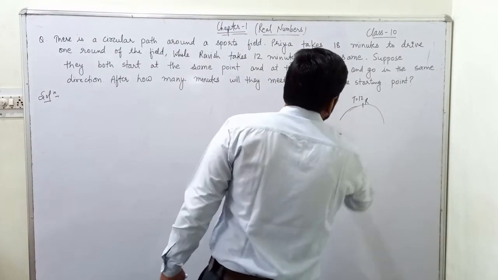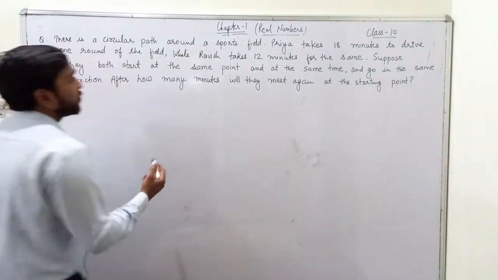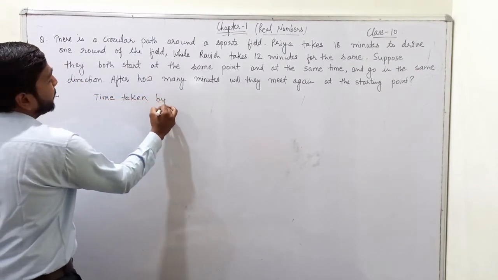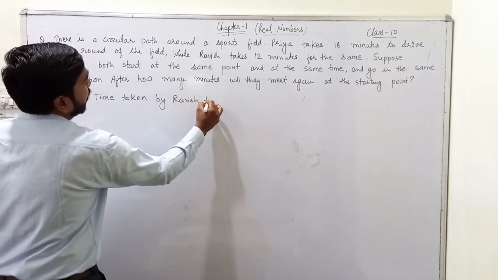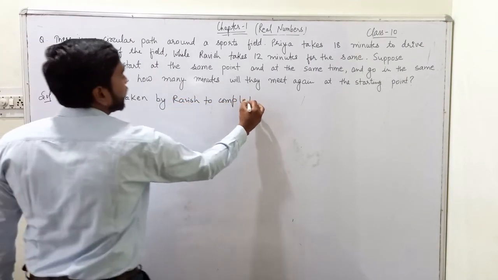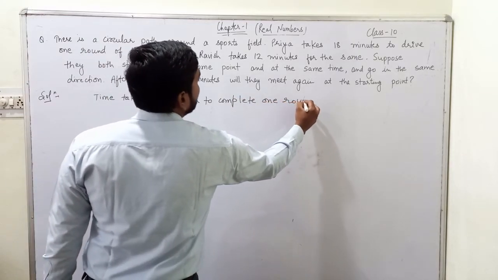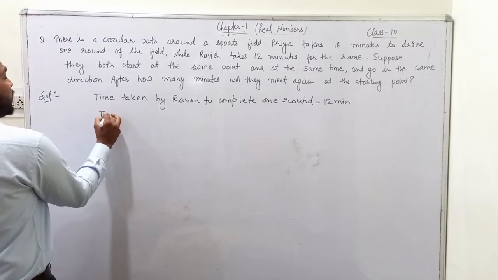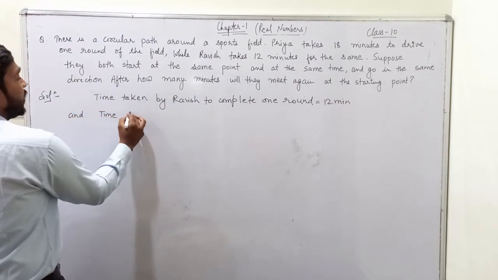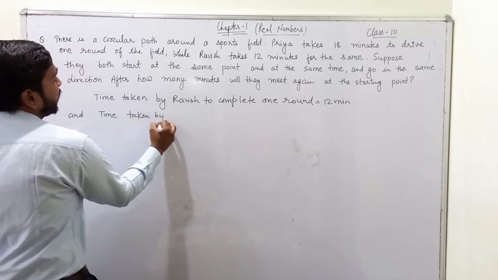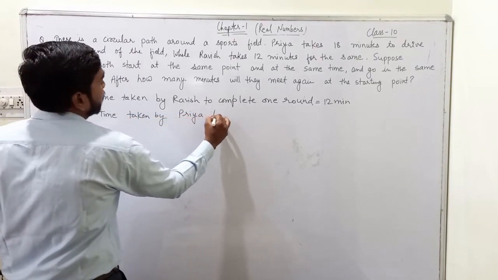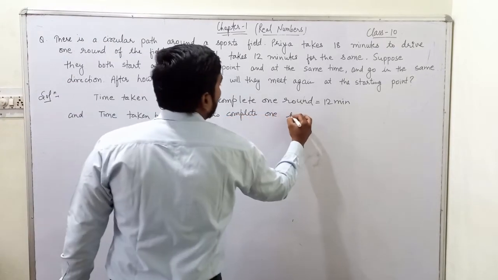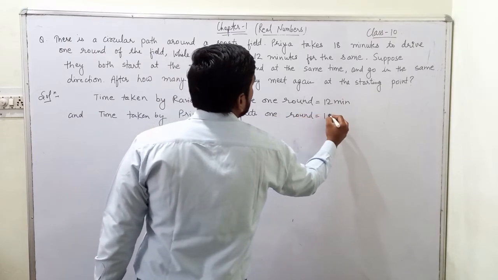So we will write: time taken by Ravish to complete one round is 12 minutes, and time taken by Priya to complete one round is 18 minutes.